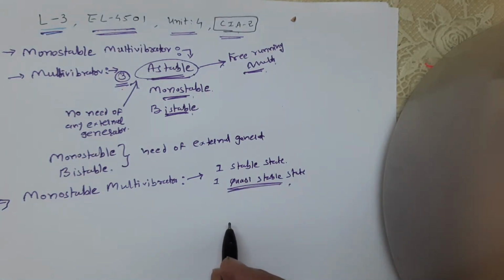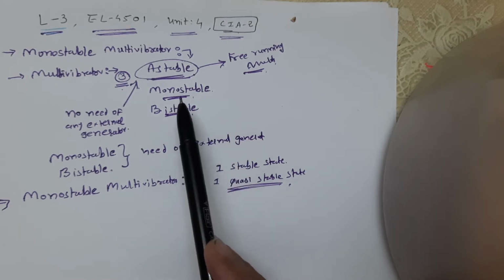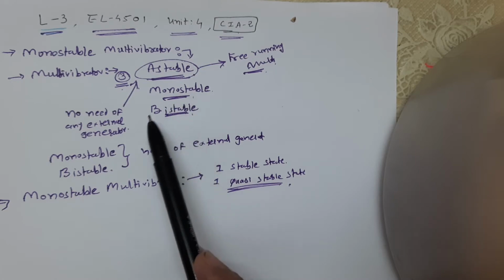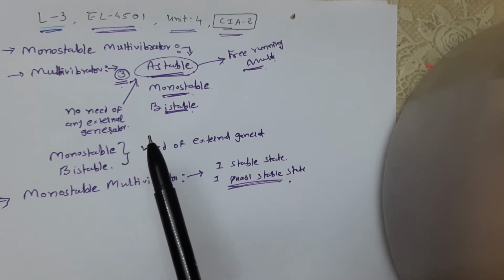What is the meaning of this? With the help of an external generator we can change the state. Here in astable there is no stable state, and hence there is no need of any type of external signal.